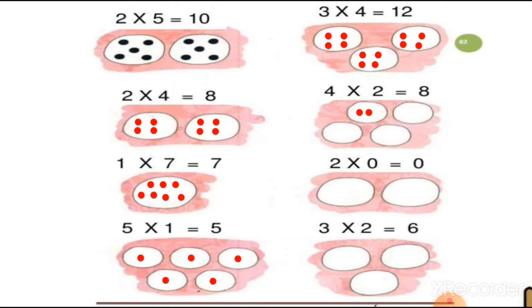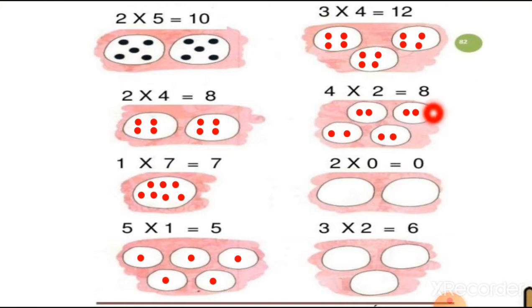1, 2. So here the first group is complete. 1, 2. Second group is also complete. 1, 2. Here the third group is complete. 1 and 2. So here 4 groups are complete with the 2 circles in each group.